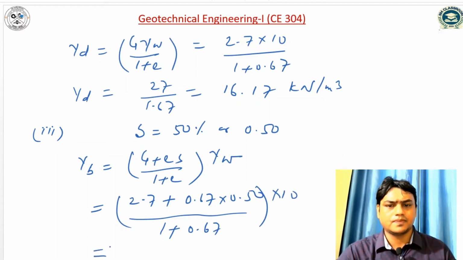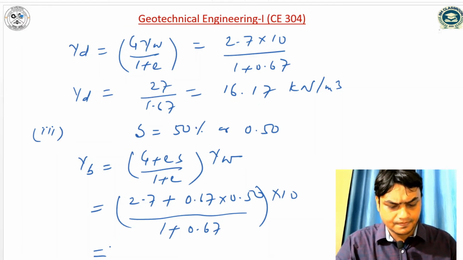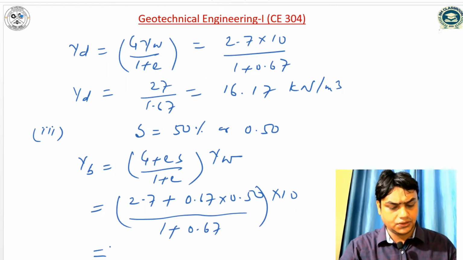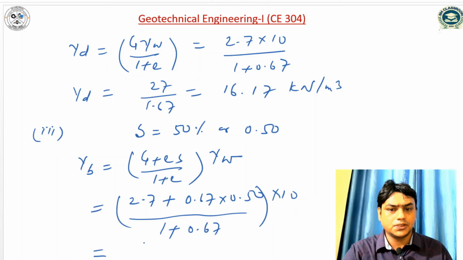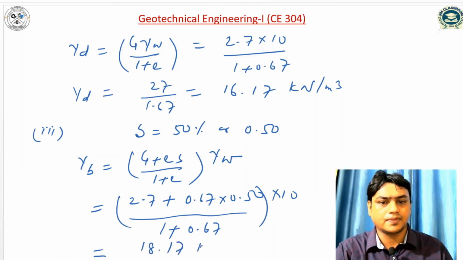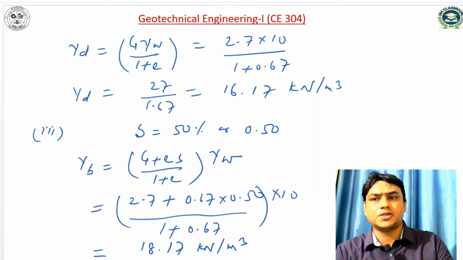So it is coming 18.17 kilonewton per meter cube. So this is the density when our soil is 50% saturated.